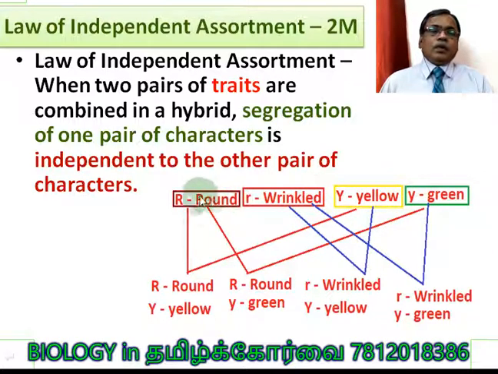No. Each allele, 50% goes with the dominant allele group and another 50% with the recessive group. That is called the law of independent assortment. Understood? So round yellow combination will be created, a parental combination, and wrinkled green combination will be created, that is also a parental, recessive combination. Besides, two more new combinations will be created. So this is called the law of independent assortment.